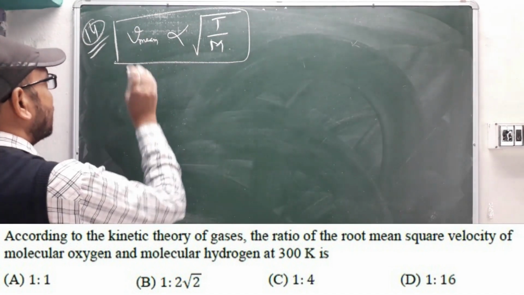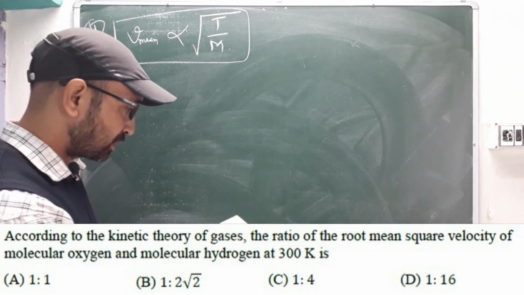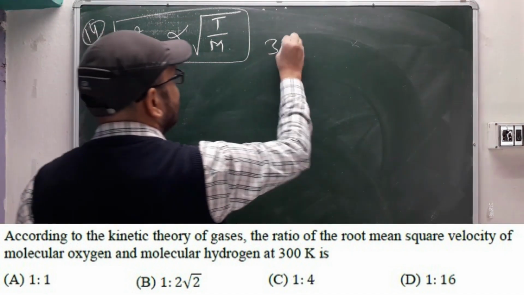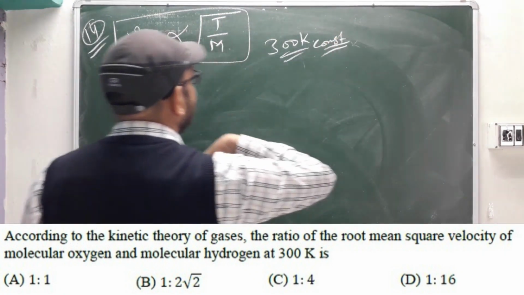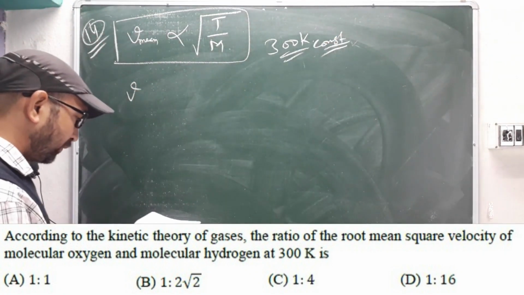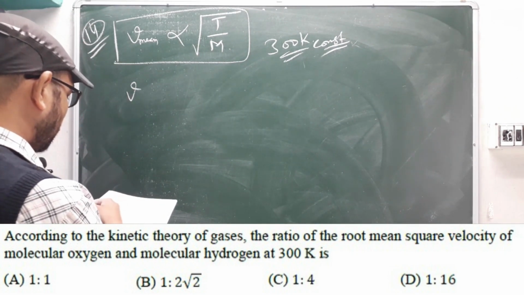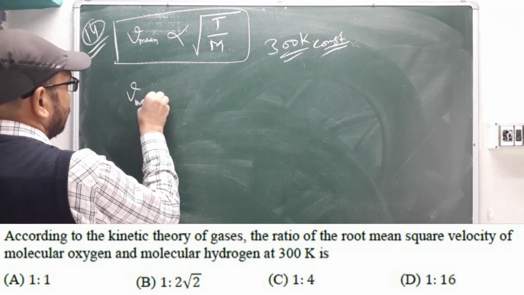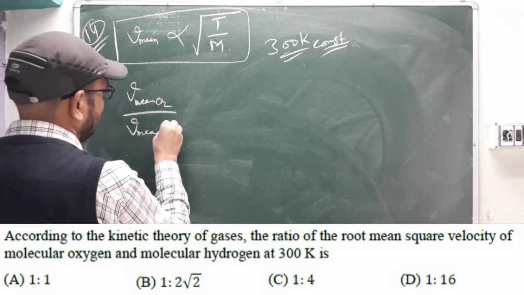Now the ratio they are asking, at constant temperature or what? Yeah, temperature is 300 Kelvin, so it's a constant temperature because they are not changing the temperature factor. They want the velocity of molecular oxygen and molecular hydrogen. So this will be V_rms for oxygen divided by V_rms for hydrogen.